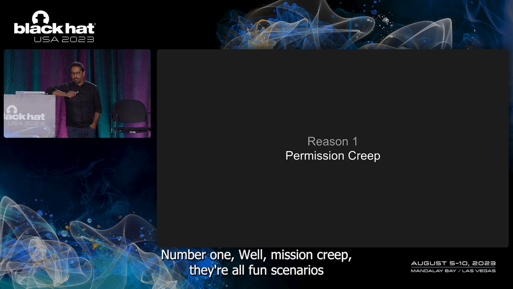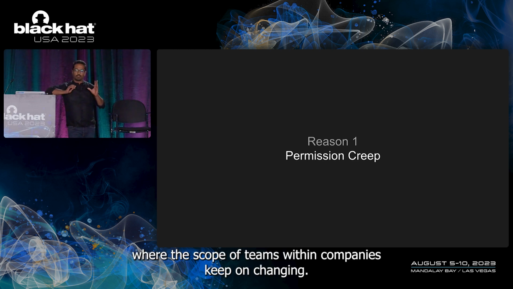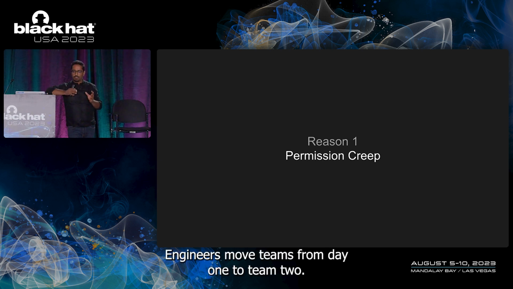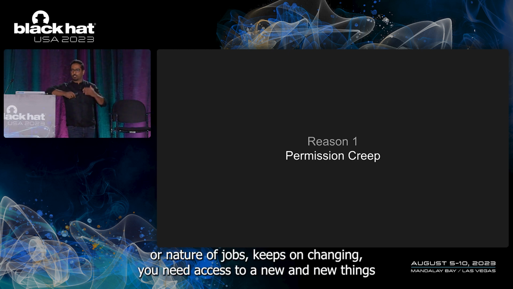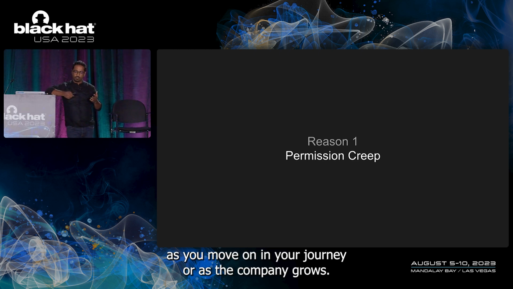Number 1, permission creep. There are often scenarios where the scope of teams within companies keeps changing. Engineers move from team 1 to team 2. And what ends up happening is, because the scope or nature of jobs keeps changing, you need access to new things as you move on in your journey or as the company grows.